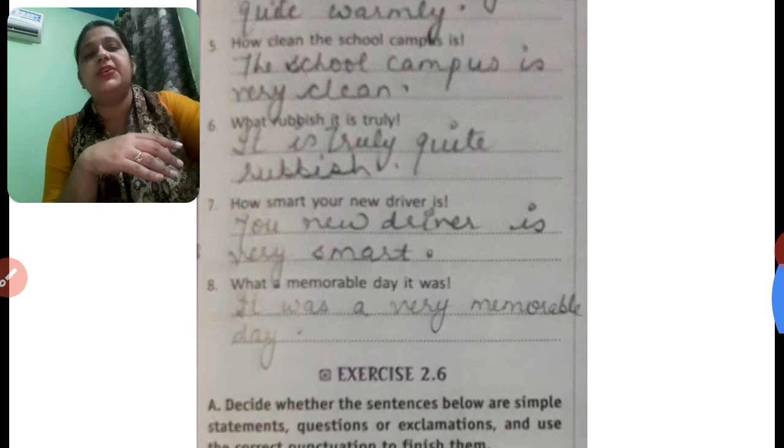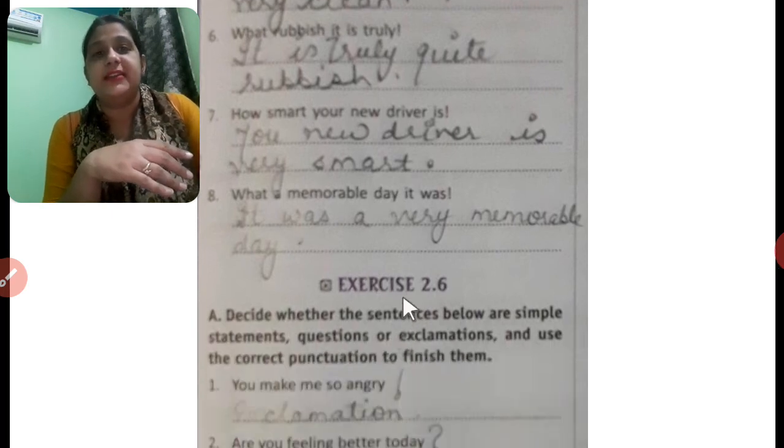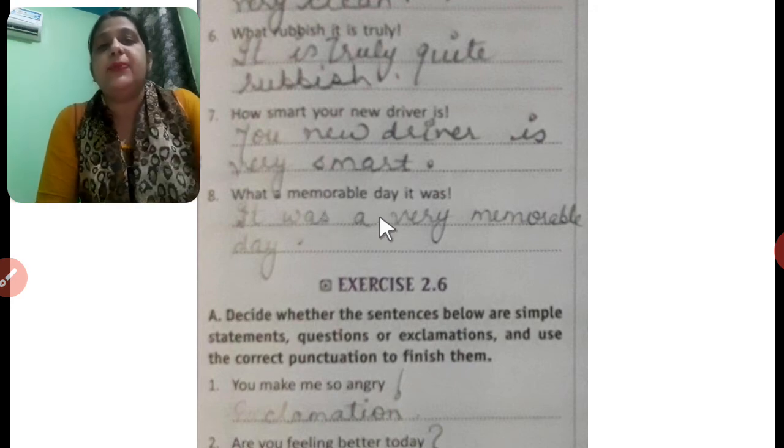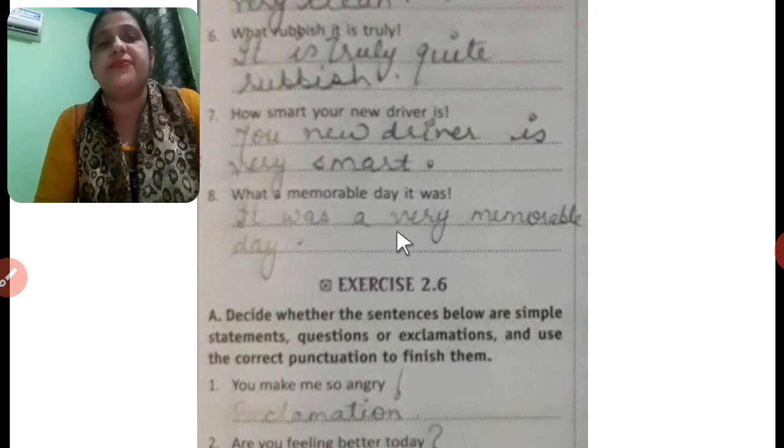How smart your new driver is. Then we will write down, your new driver is very smart. What a memorable day it was. It was a very memorable day. Okay.